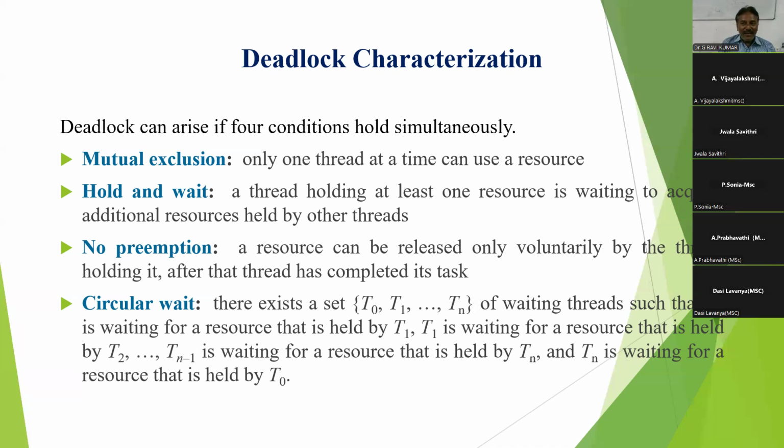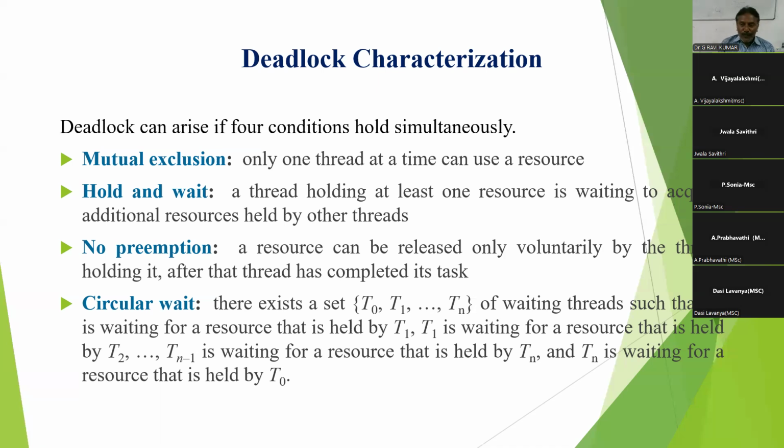And the last one is the circular wait condition. The circular wait condition is that there exists a set of processes, for example P1, P2, P3, and so on up to Pn, such that each process holds a resource and waits for another.